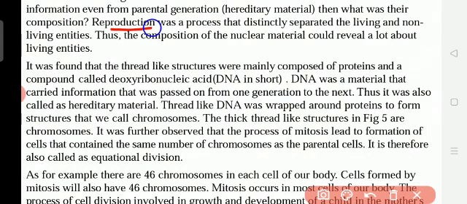Next, reproduction was the process that distinctly separated living and non-living entities. Because of this continuous cell division only, we can distinguish between living beings and non-living beings. Non-living things, for example a textbook, are the same after 2 days, 3 days, after 1 year, aren't they? Stones are also the same as they were.